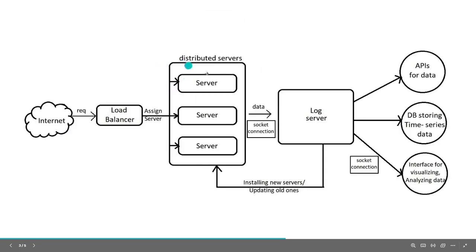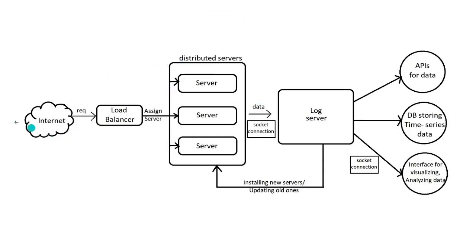So this is what our structure would roughly look like. Let's say this is the internet and the requests are coming in from here, and we have a load balancer right here which is evenly distributing the load to all the AICTE servers that exist, and the server log data is going into our log server using a socket connection.